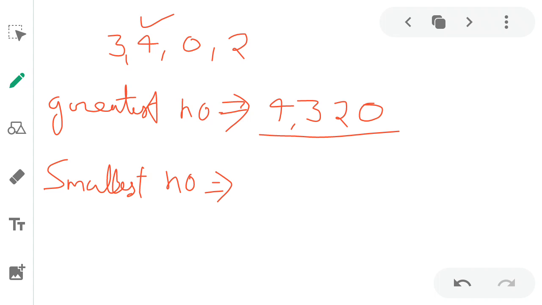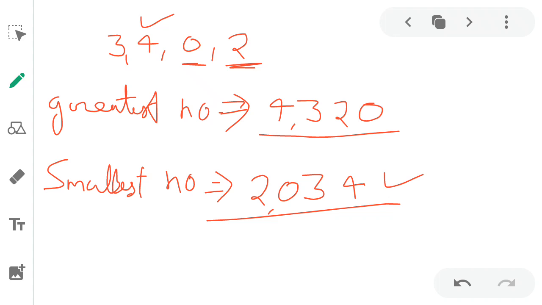Hence, we do not write 0 first. First we write 2, and after 2, we write 0. After 0, we write 3, and after 3, we write 4. The smallest number formed by the given digits 3, 4, 0 and 2 is 2034. This is the smallest number. This is the greatest number.